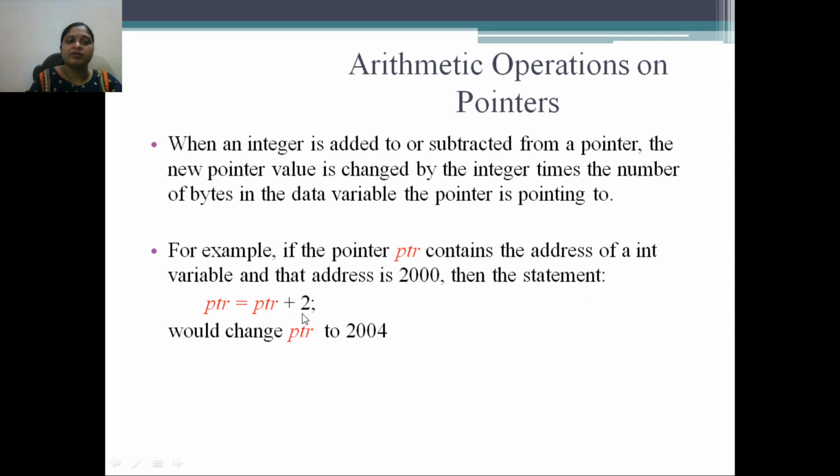Here we are performing an addition operation on a pointer variable. It would change the pointer from 2000 to 2004. Why? Because one integer number requires 2 bytes of memory. As we are incrementing that value by 2, that is why 2000 will be incremented to 2004.